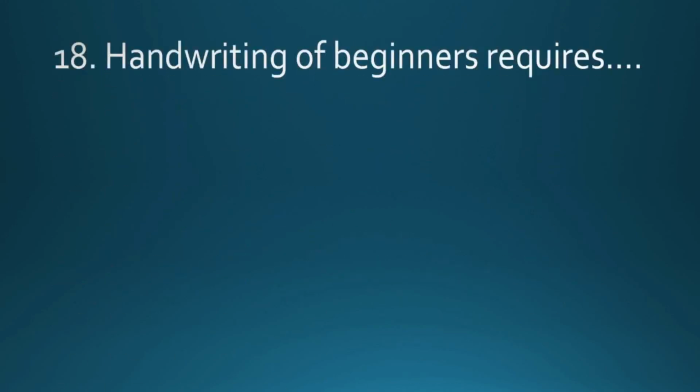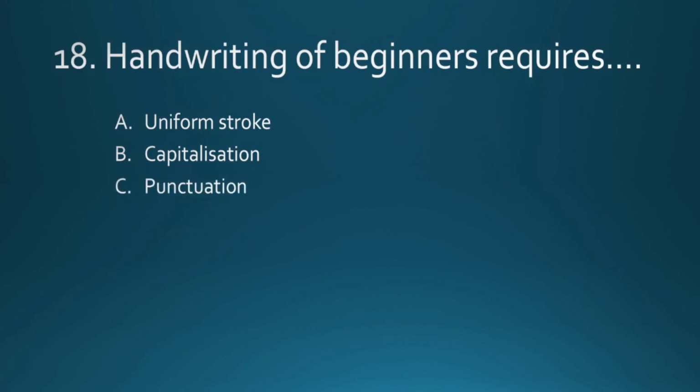Question number 18. Handwriting of a beginner requires uniform stroke, capitalization, punctuation, all of these. Normally, when we talk of writing, all 3 points are necessary, but here the question is about handwriting of beginners. Right? Here we focus on uniform strokes, size of the letter, shape of the letter. After that, capitalization, punctuation will come. So the right answer is uniform stroke.